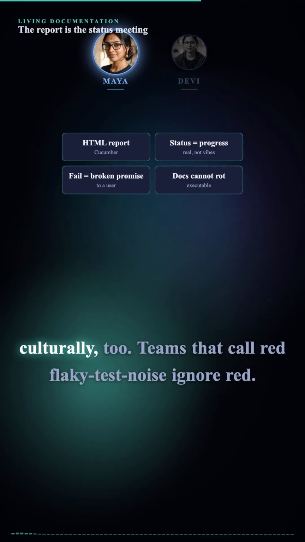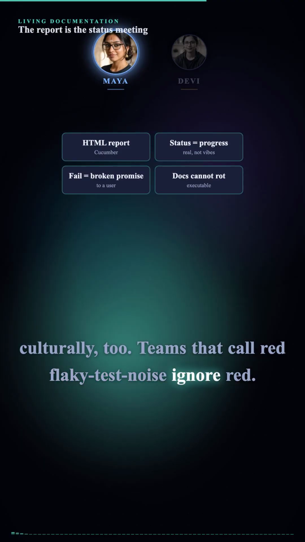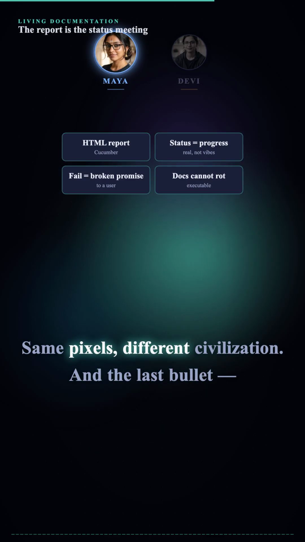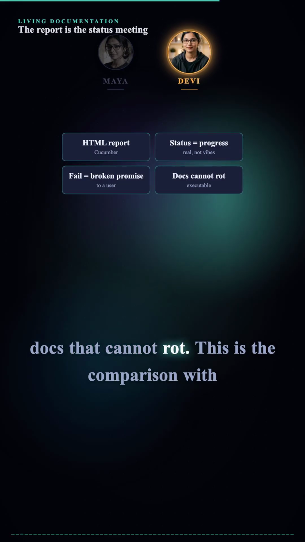The framing matters culturally too. Teams that call red flaky test noise ignore red. Teams that call red a broken promise fix red. Same pixels, different civilization.